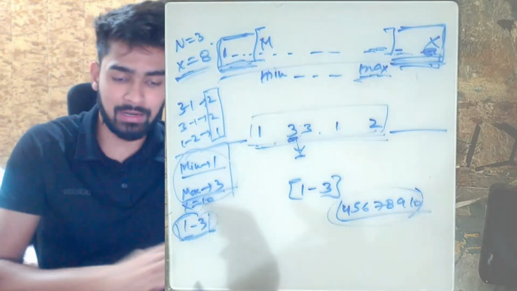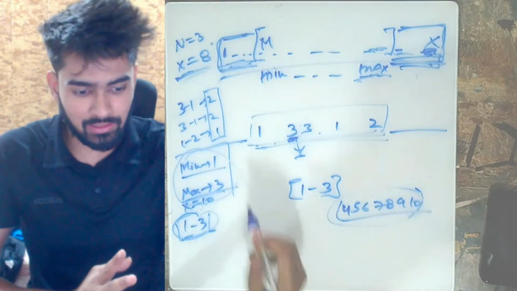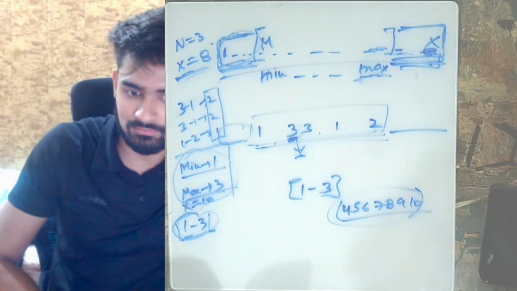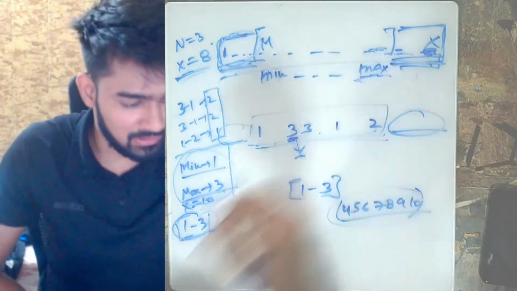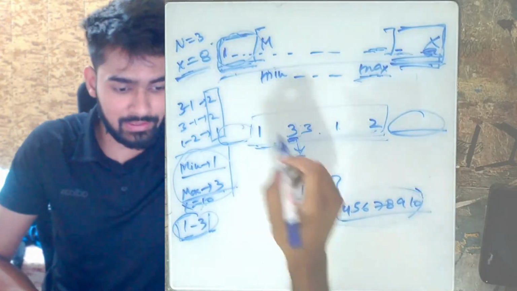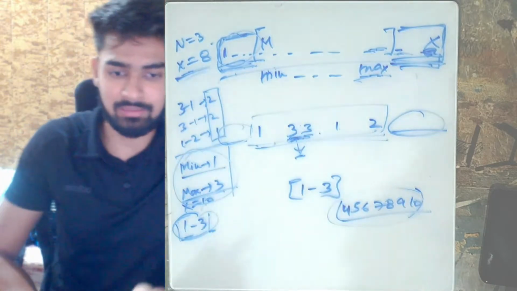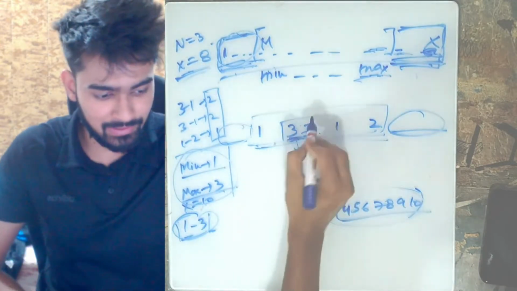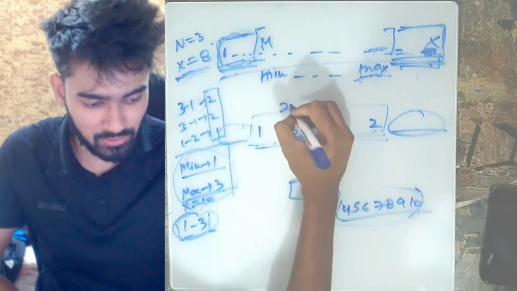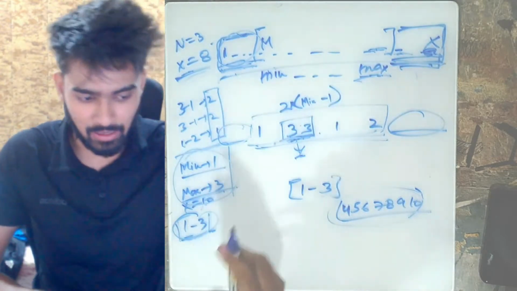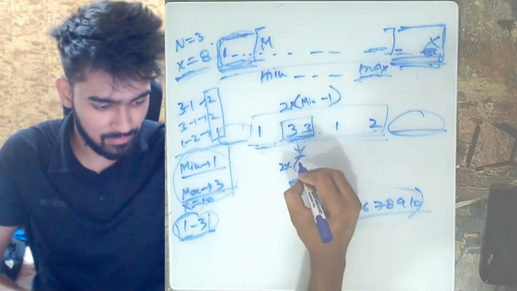And for this, you have multiple scenarios. Either you can take the starting sequence and put it in the very start, or you can take it and put it in the very end, or you can take the smallest element in the array and put it right between two smallest elements. If you put them right next to two smaller elements, the answer will be 2 times minimum value minus 1, and for max it will be 2 times x minus max.